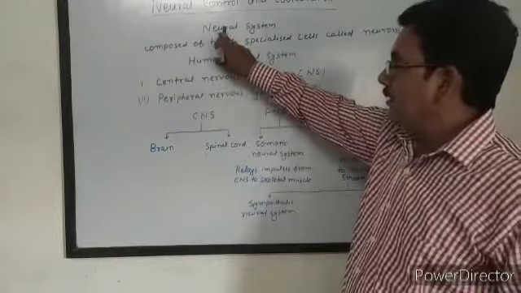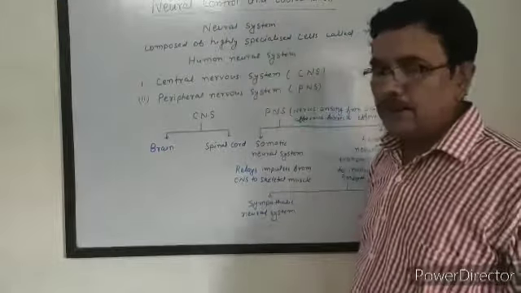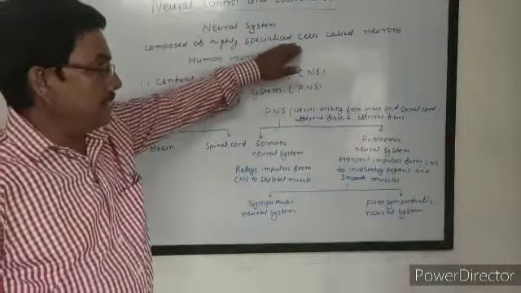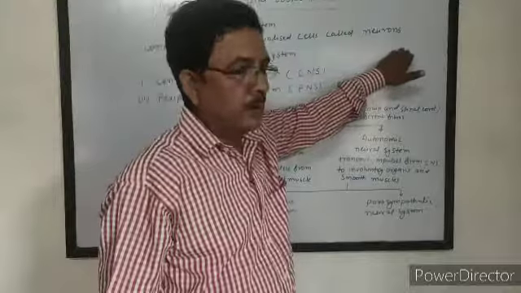In human being, the neural system is composed of highly specialized cells called neurons.